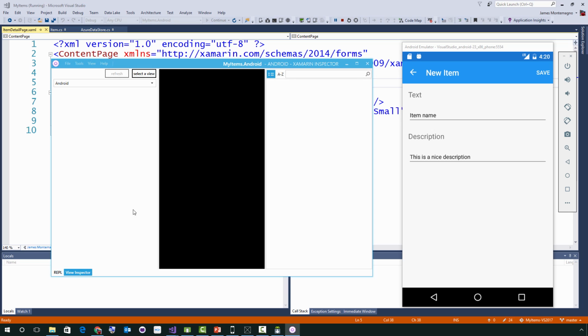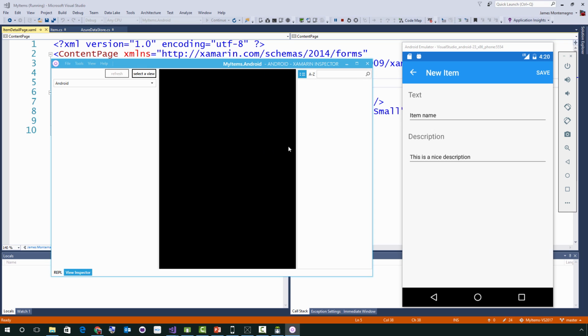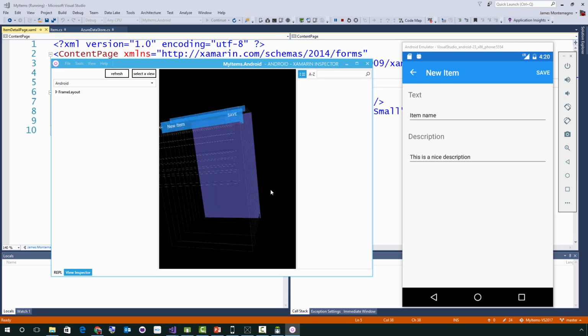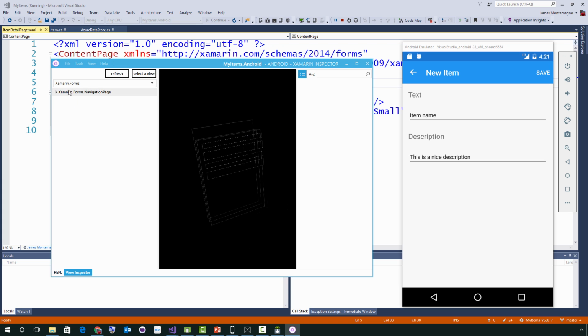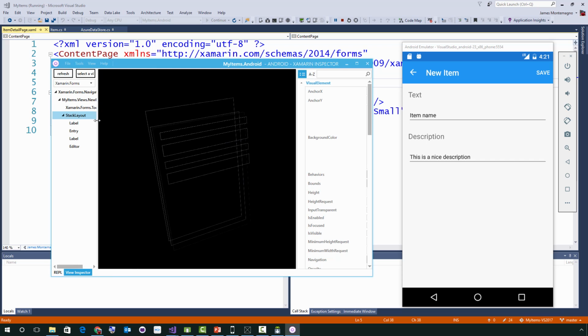So here I'm going to say View Inspector, and this is going to give us a 3D visualization of our entire project. We can see we have a window background there and kind of the toolbar up there. Now this is the Android view, but we've updated this here to say, oh, this is the Xamarin Forms view. So we actually get a darker outline here, and that's because the background is actually transparent. So if I tap on the stack layout, on the right-hand side, we'll actually get a property grid of all the Xamarin Forms specific properties that are on here.